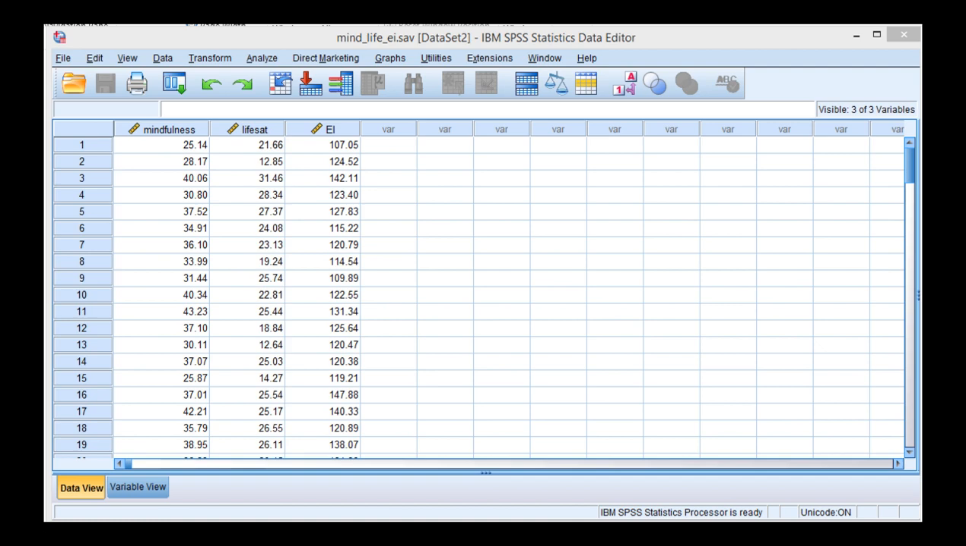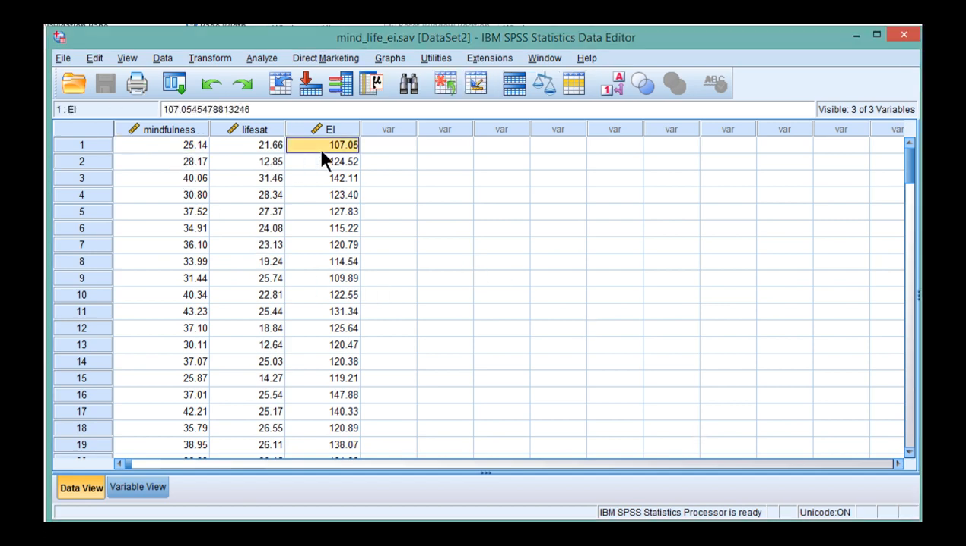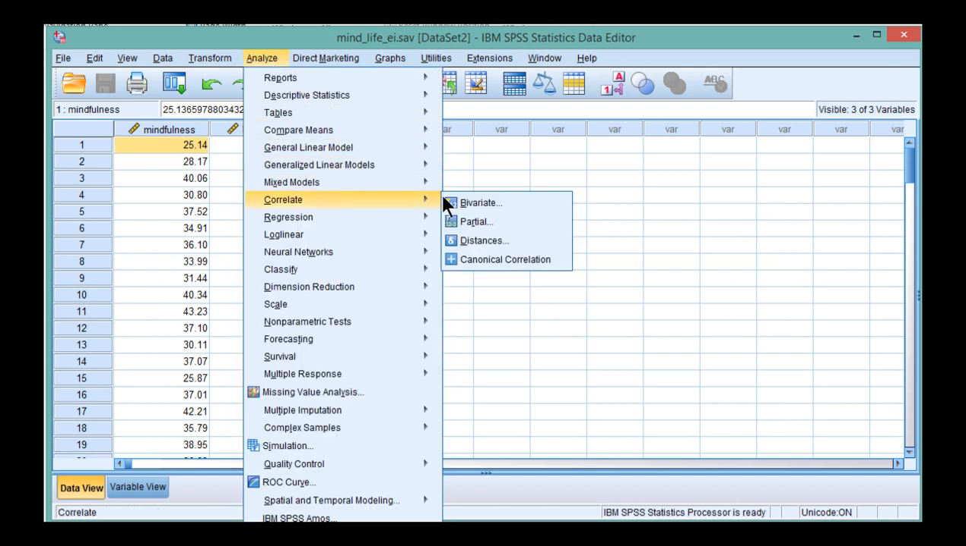In this example, the researcher was interested in determining whether the reason mindfulness was associated with life satisfaction was really just due to emotional intelligence. And so in this case, there are positive correlations between all three variables. Let's check it out. Go into Analyze, Correlate, Bivariate.